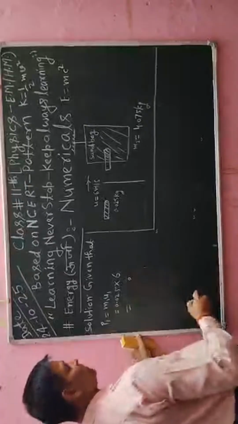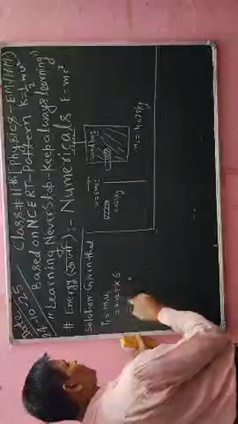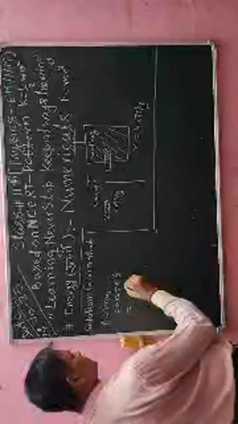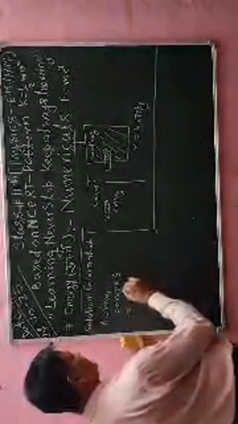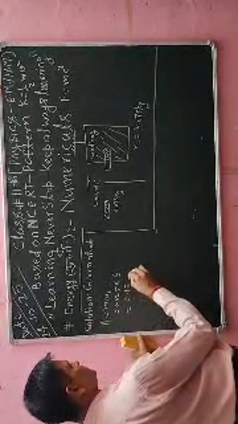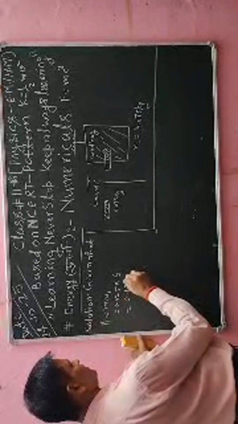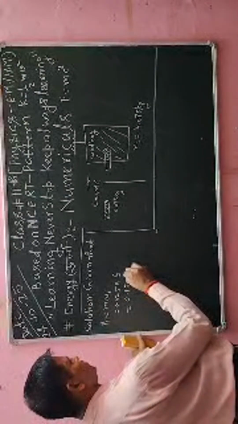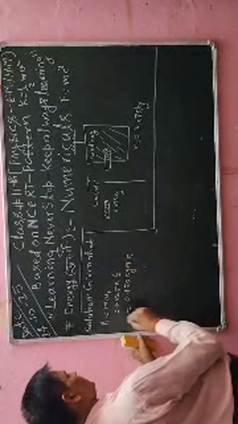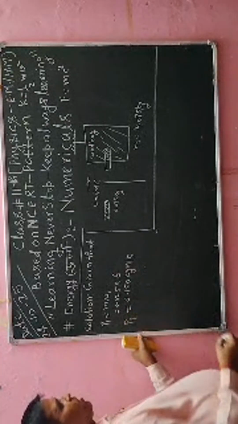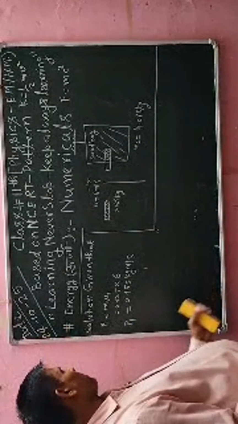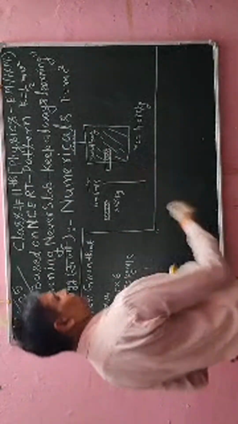5, 3, 0, carry 3, 12, 3, 15, 15. Okay, so I will put the decimal. So this is the momentum, and its unit will be kg meter per second. So this is the momentum of this bullet. Similarly I will calculate the momentum after collision.